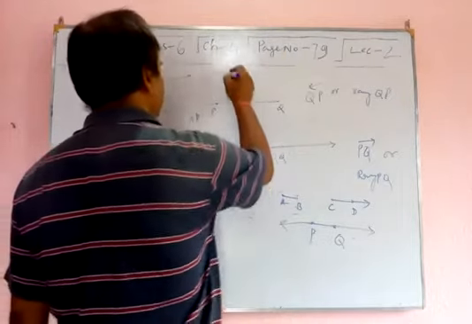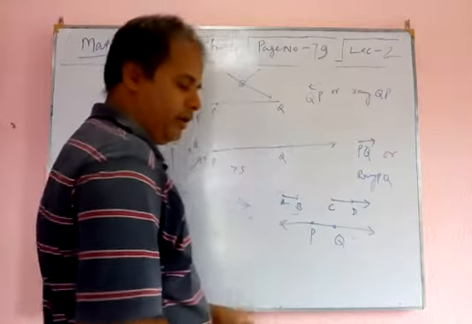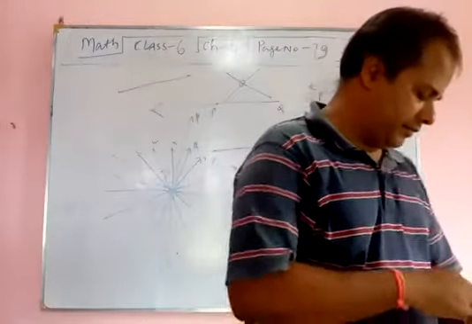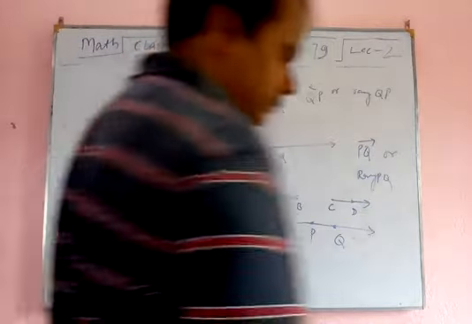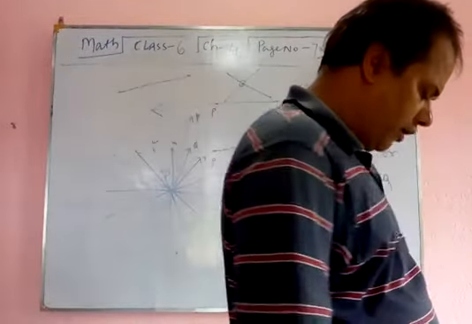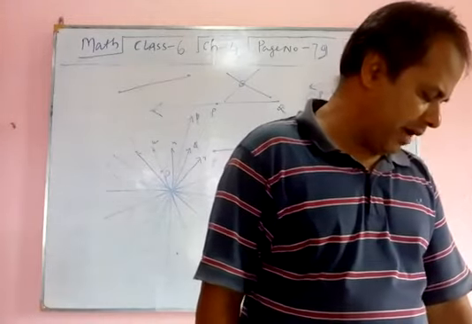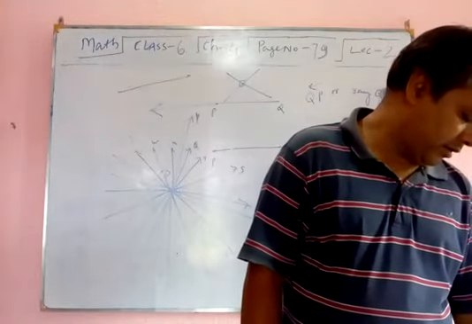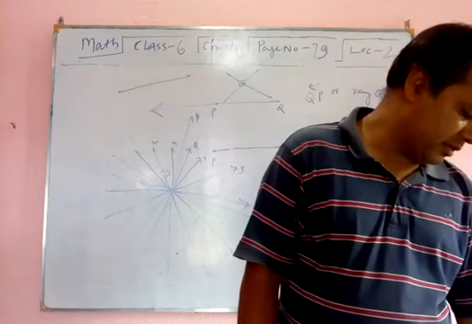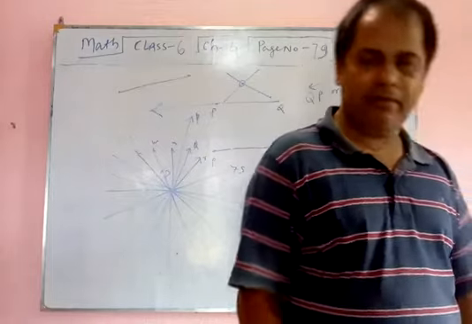Two lines passing through one point, then this is the intersecting point. Parallel lines. If two lines do not intersect one another at any point, that is, if they don't have any point in common, then the lines are said to be parallel. The distance between them is the same throughout. As these lines do not have any common point, they will never meet.